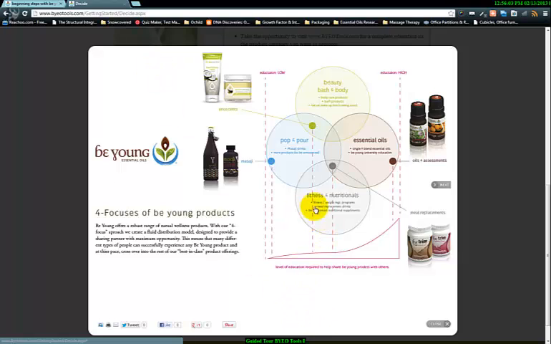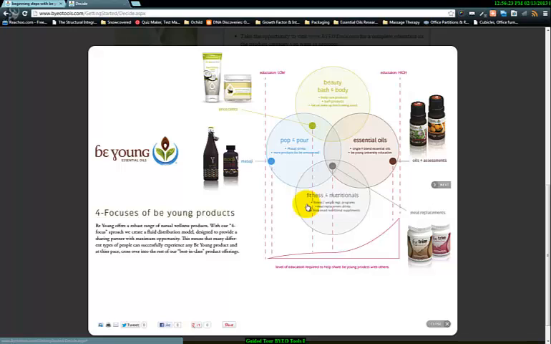When we start getting into the fitness and nutritionals, the meal replacements would definitely fall underneath the low education. Educate them on the product advantages. But it's also a pop and pour. They take a couple scoops, they pour it in, they shake it up. Very low education, but very easy to talk about and to sell.